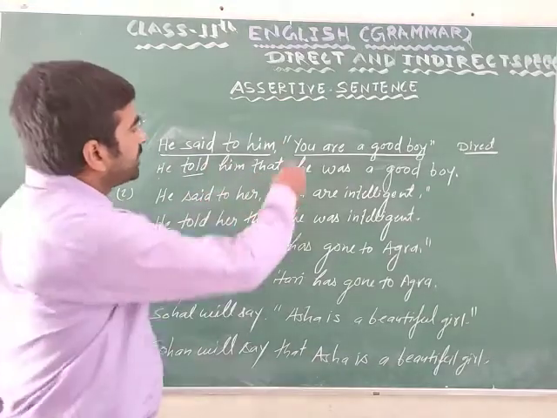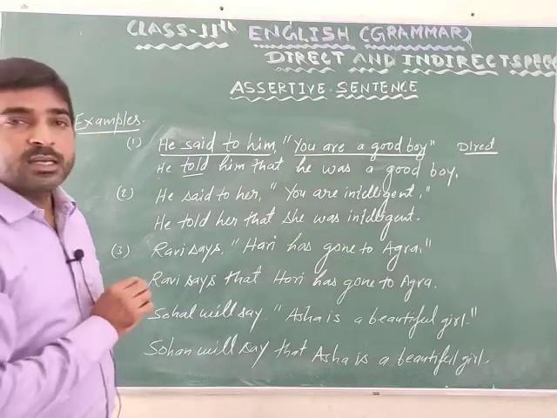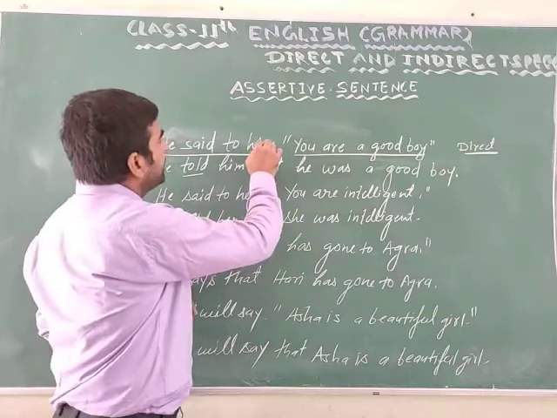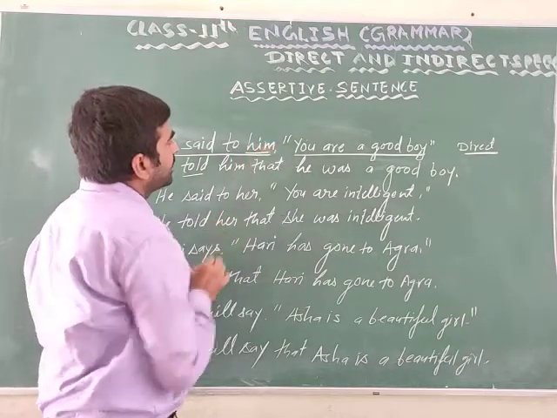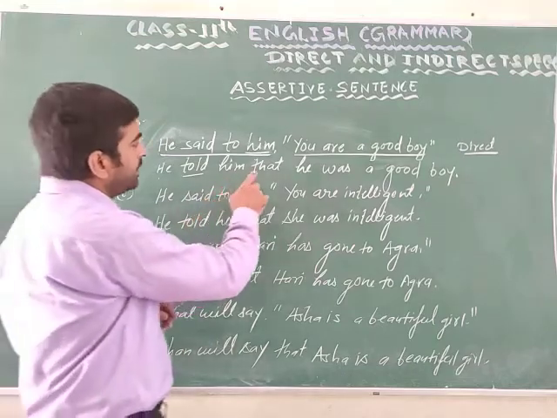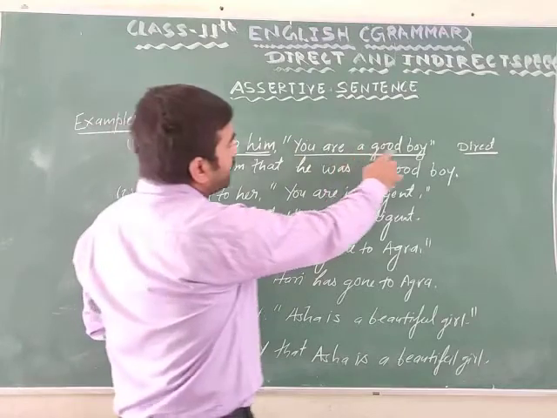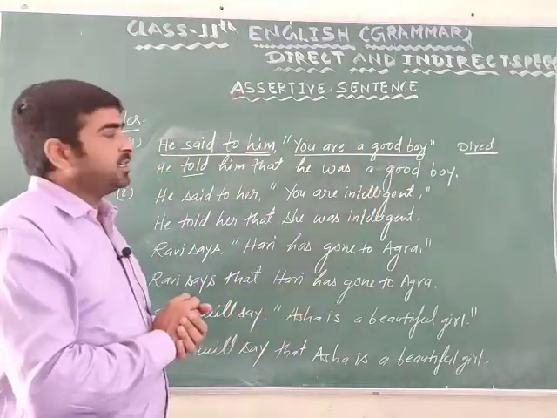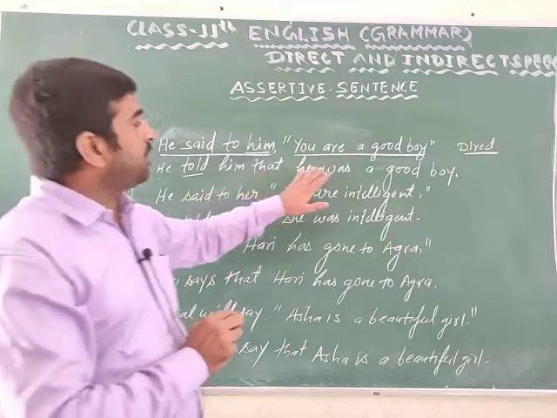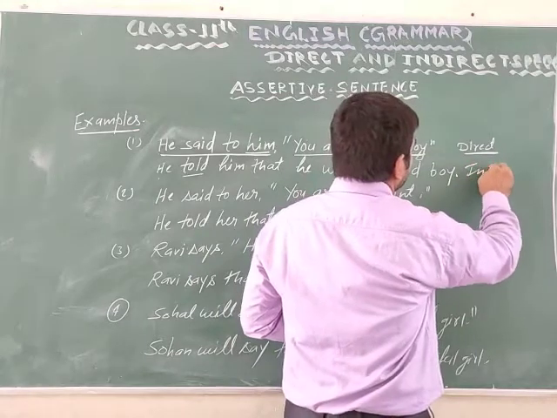That, you is here second person. Second person changes according to object. Here him is object. You know what is the subjective case of him? He. That's why we put he here. Are. You are a good boy. It is a present tense. That's why it will change to past tense in indirect speech. He was a good boy. Indirect.